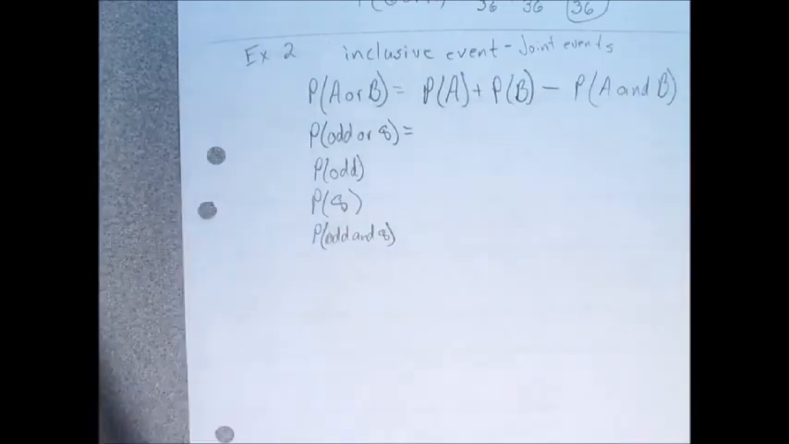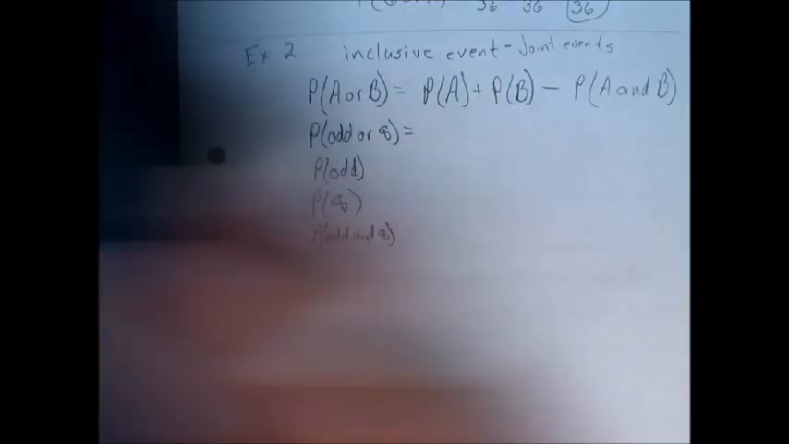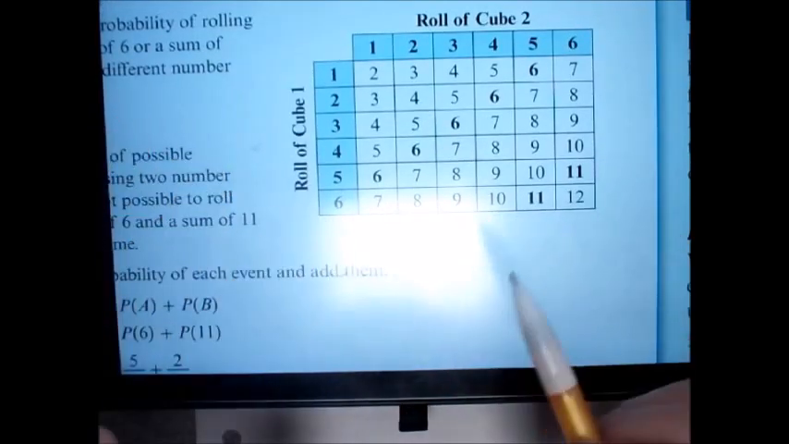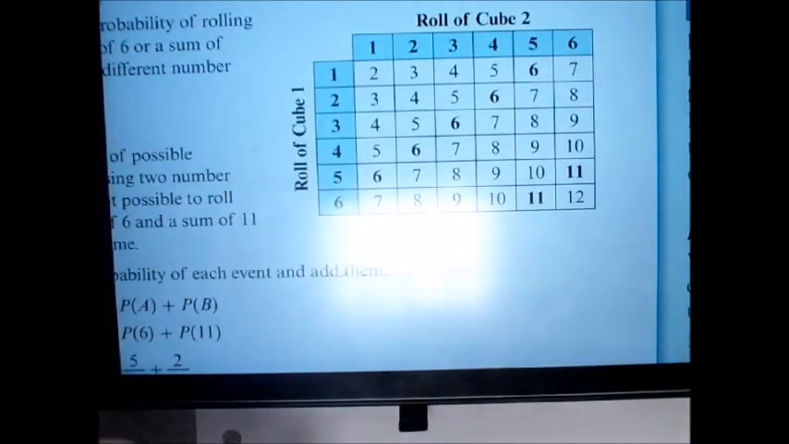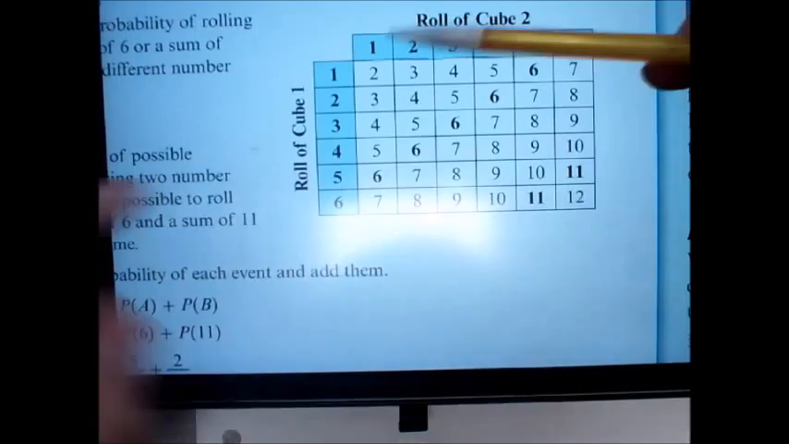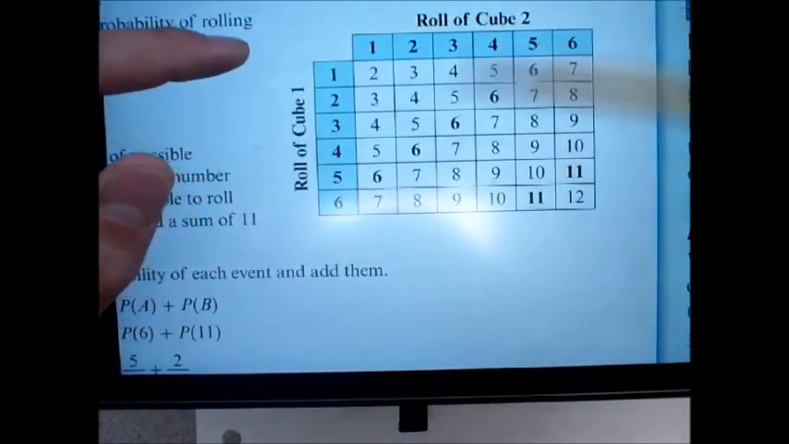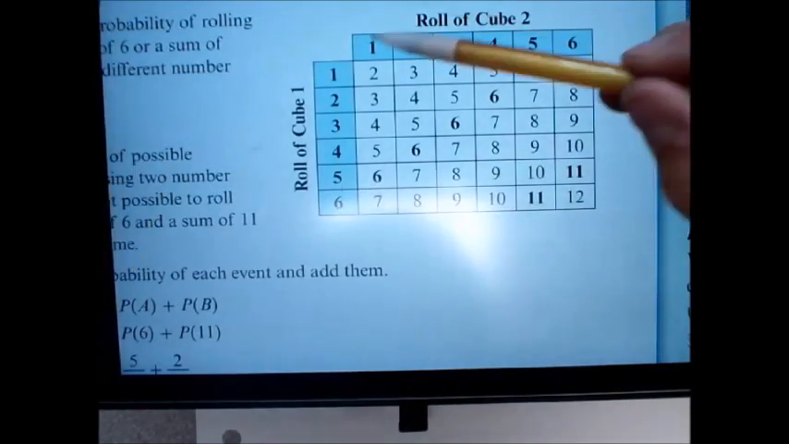Okay, so I'm going back to my chart. I'm going to blow it up. So here we go. I'm going to look at all of the odd numbers, right? So if I look at all of my odd numbers, 1s are odd, 3s are odd, 5s are odd. So I'm looking at 1, 3, and 5.